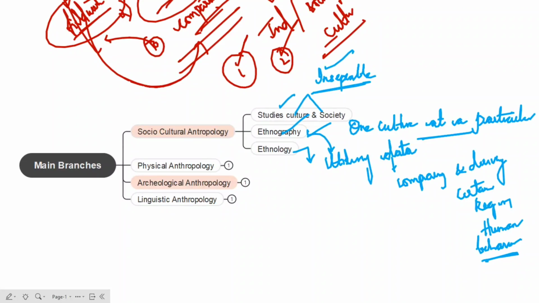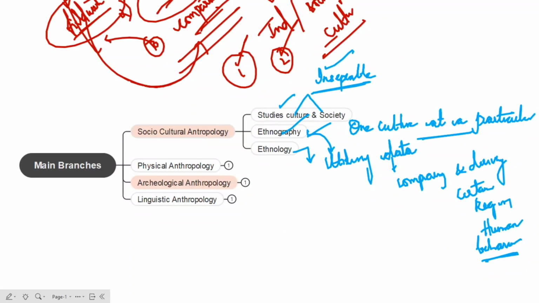So this is about the study of socio-cultural anthropology. Here you have to know we are studying culture. For example, you can talk about marriage, religion, race. All these concepts, that is chapter 2, chapter 3, chapter 4, chapter 5 of your paper 1, will come under this socio-cultural anthropology.